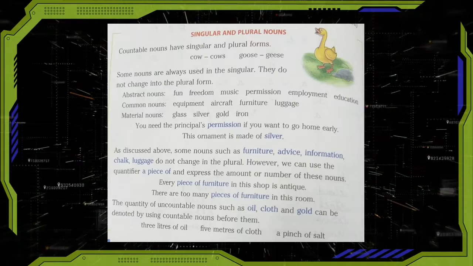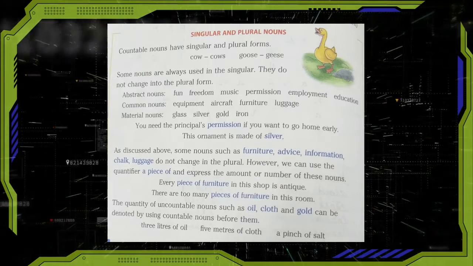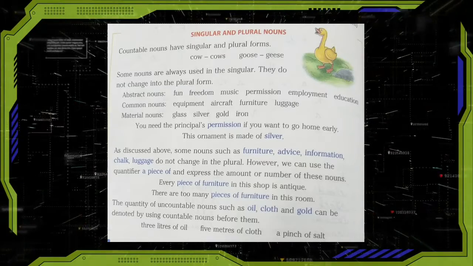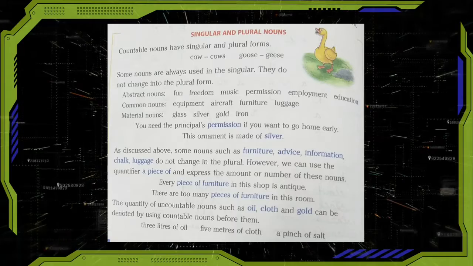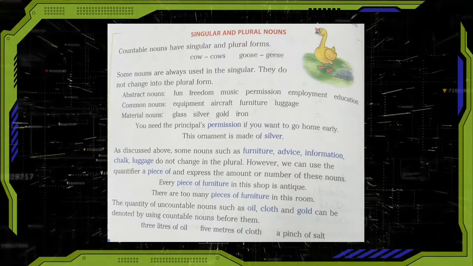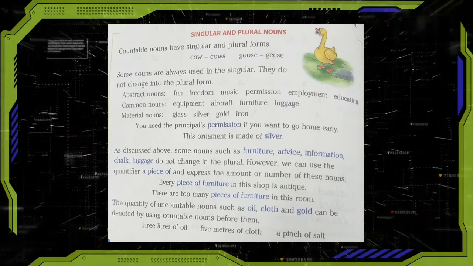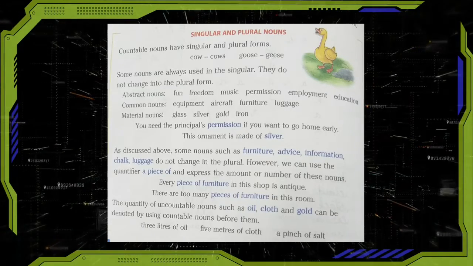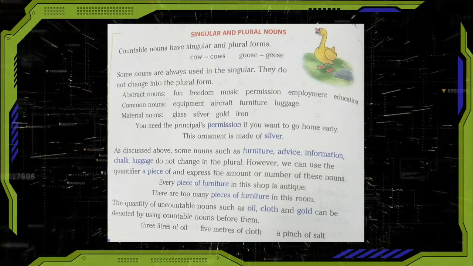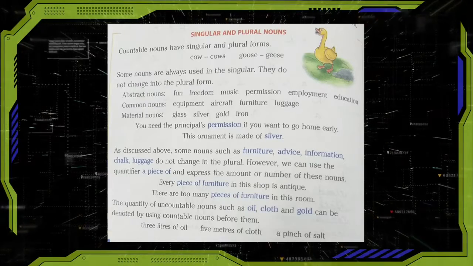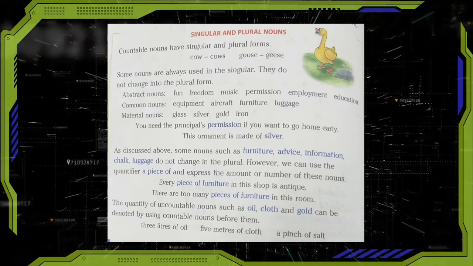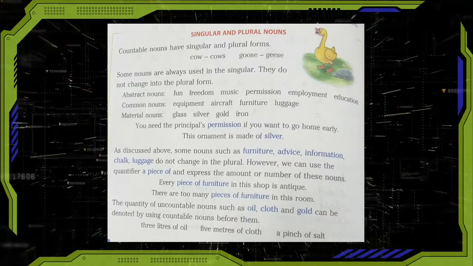Abstract nouns: fun, freedom, music, permission, employment, education. Common nouns: equipment, aircraft, furniture, luggage. Material nouns: glass, silver, gold, iron. You need the principal's permission if you want to go home early. This ornament is made of silver.